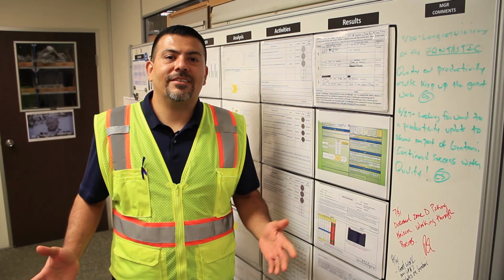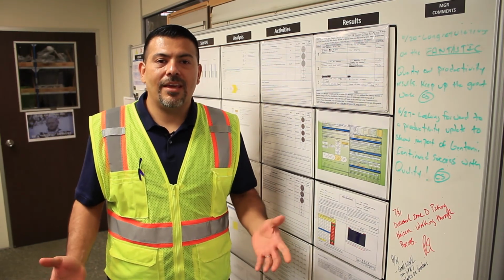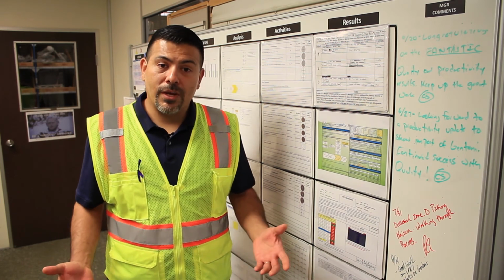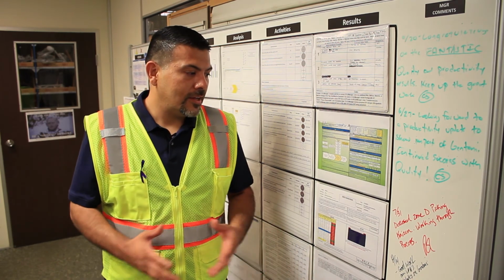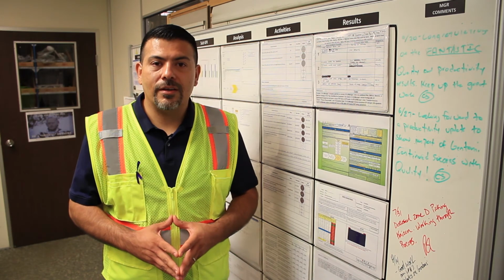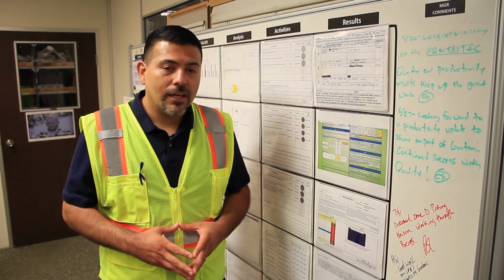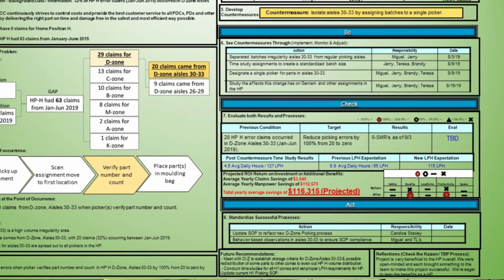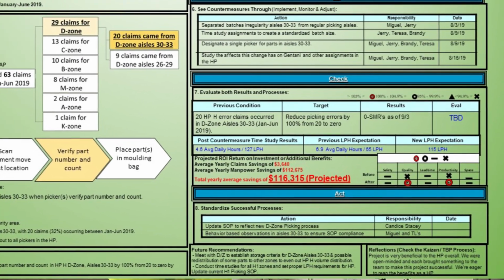All right, so the good news is that to date, we don't have any errors in this particular zone. It's been 3 weeks, which is great. So we're waiting to validate our savings. If we continue in this direction, then we'll have a total annual savings of $3,640.